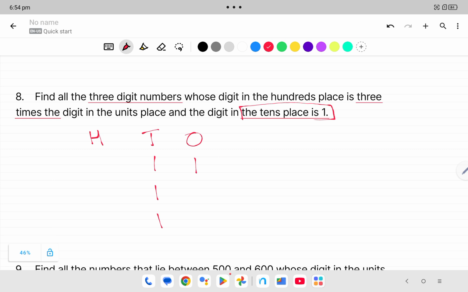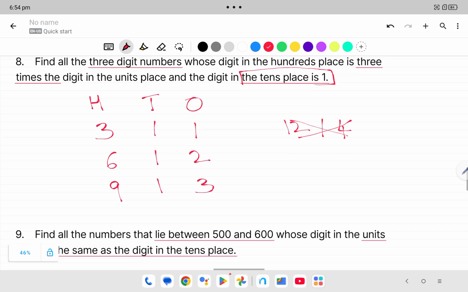If we take 1 in ones place, the 100 place number is 3 times that, so 1 times 3 is 3. If we take 2, 2 times 3 is 6. If we take 3, 3 times 3 is 9. If you take 4, 3 times 4 is 12, but that is a 4-digit number. So we have only 3 numbers: 311, 612, 911.